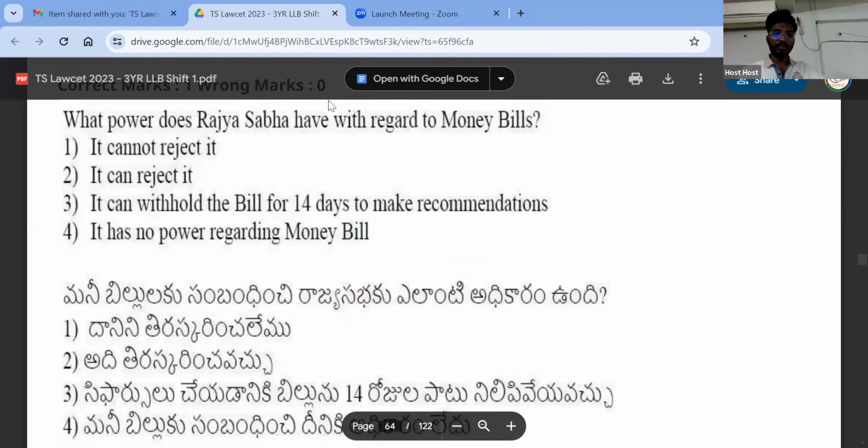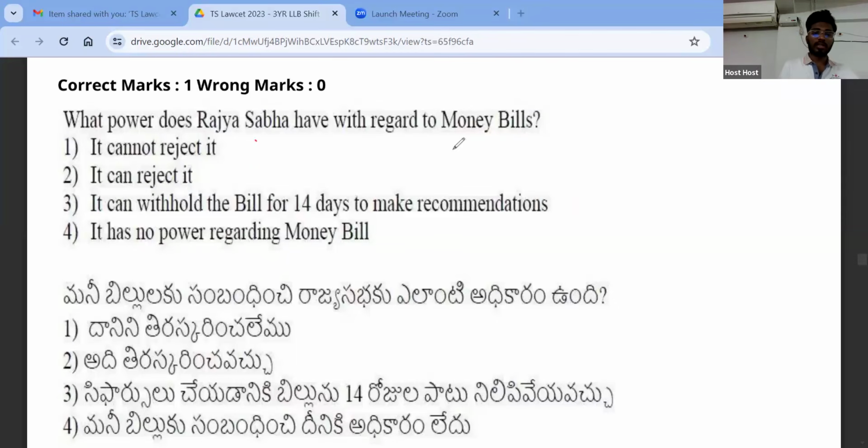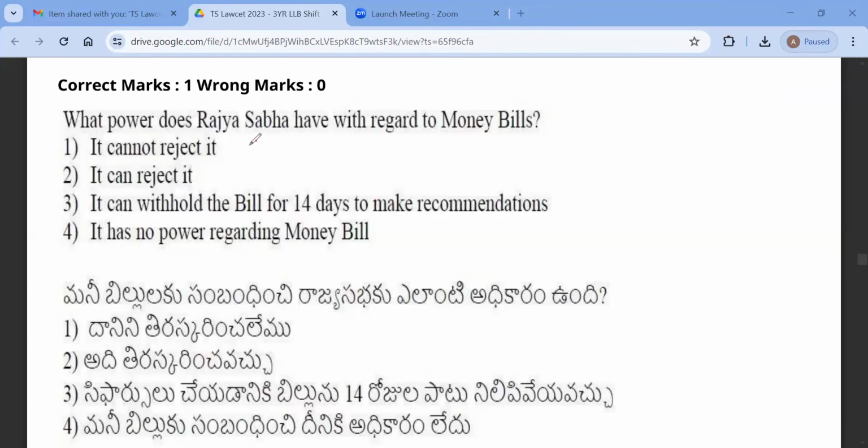Next question. Yeah, I think yesterday in 5-year paper also the same question was asked, right? What power does Rajya Sabha have with respect to money bills? What do you think is the answer? It has no power. Right. So it has no power.